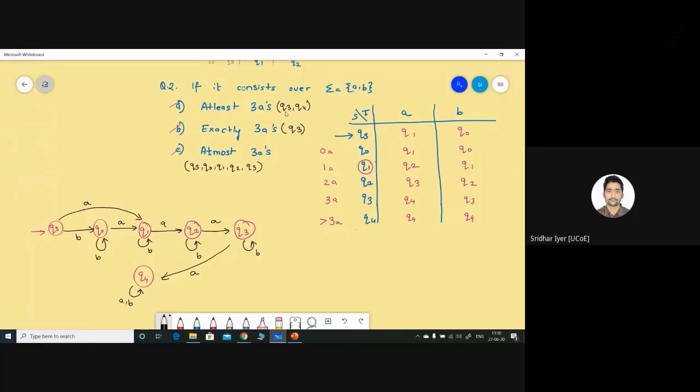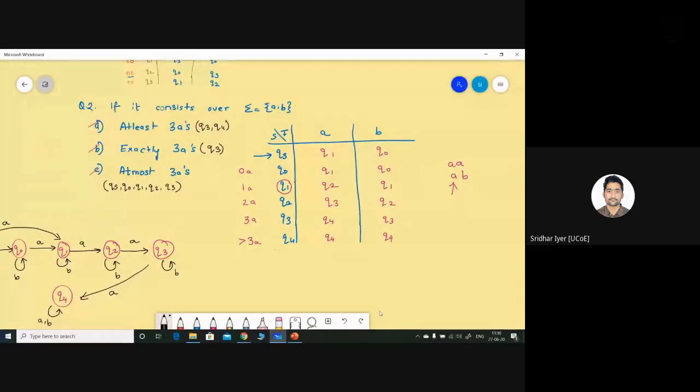You have to draw each and every state in each and every diagram. The only change will be in terms of the final states. Everything else will remain same. The diagram exactly will be same. Only you have to highlight it with the help of a double circle. That's it. The only difference lies over there. Nothing else. Okay. So shall we move ahead?